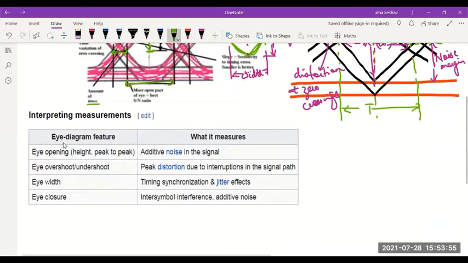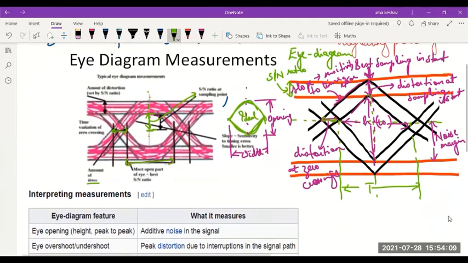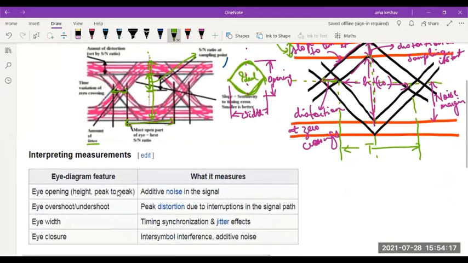So as I told you, the eye diagram features, how do you interpret the measurements? The eye opening, that is the height, peak to peak, talks in terms of the additive noise in the signal. So if I measure from this peak to this peak, it is a measure of noise in the signal. Then the overshoot or undershoot talks about the peak distortion.